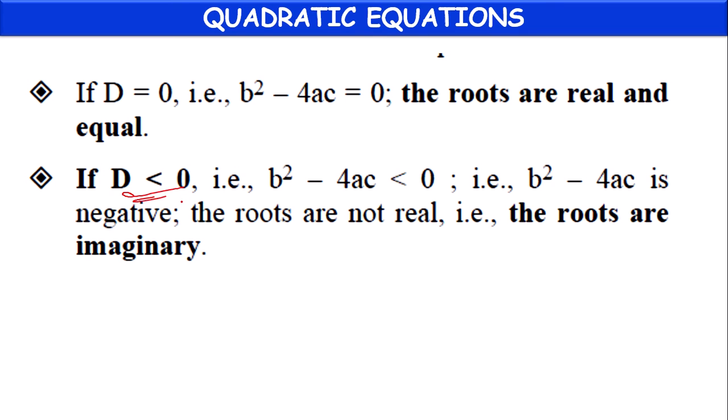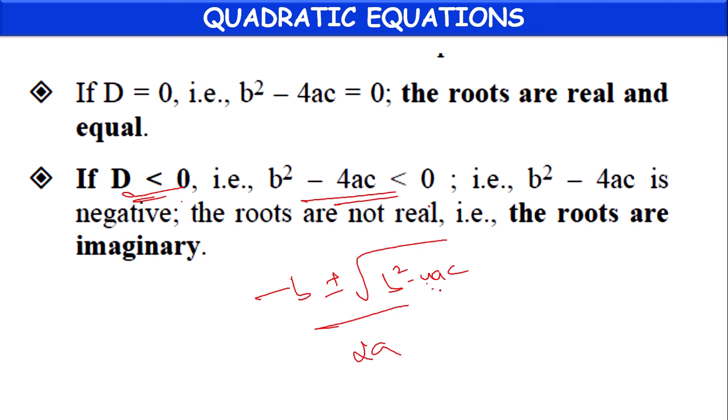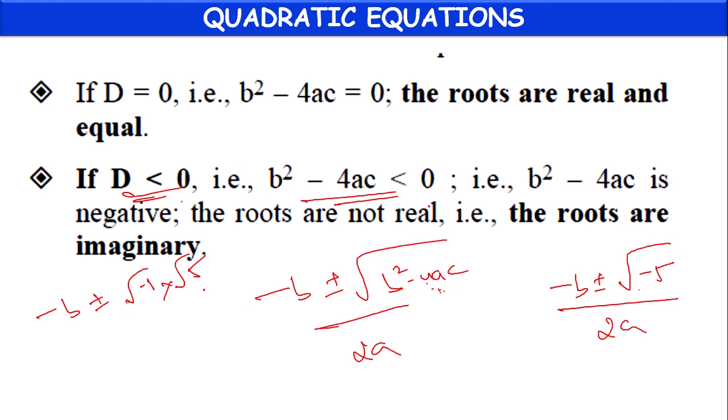Suppose the discriminant is less than 0, negative. Minus b plus or minus root of b square minus 4ac by 2a, for example minus b plus or minus root of minus 5 by 2a. Root of minus 5 can be written as root of minus 1 into root of 5, where root of minus 1 can be written as i, the imaginary number.